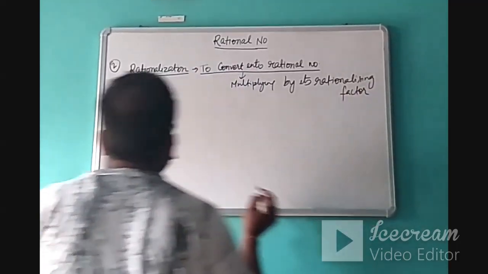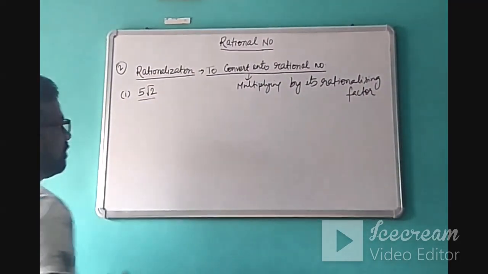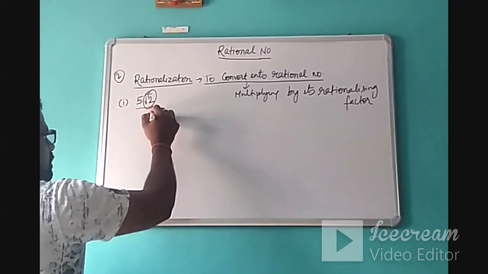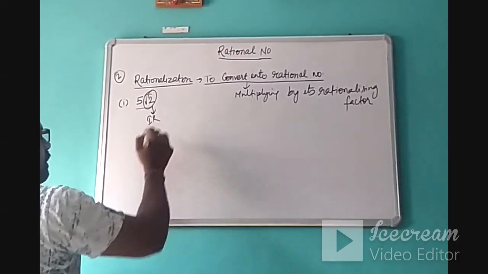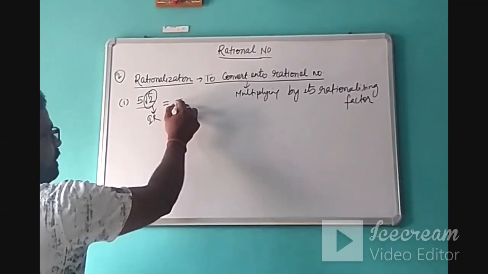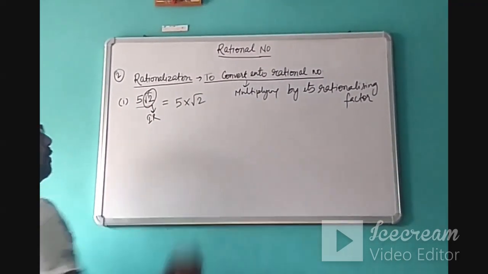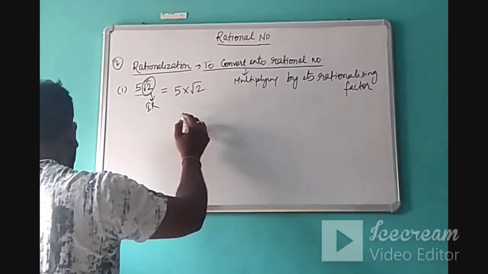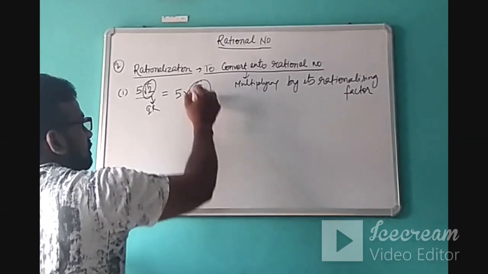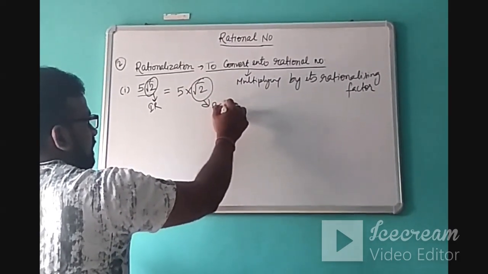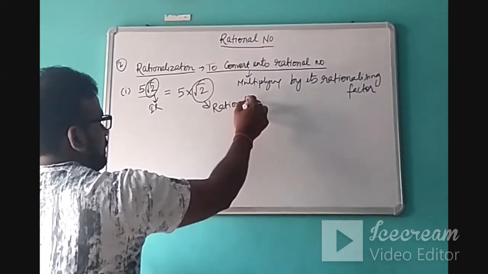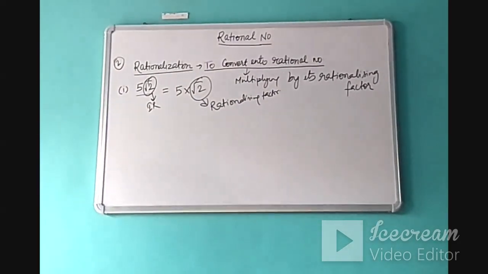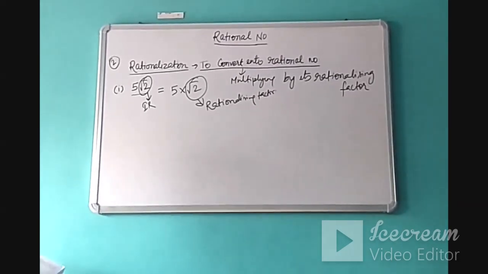Suppose 5 root 2 is there. In this case, this is an irrational number, and we can write 5 root 2 as 5 into root 2. So this root 2 will be its rationalizing factor. Whatever the irrational number is, that irrational number will be called its rationalizing factor. So its least rationalizing factor will be root 2.